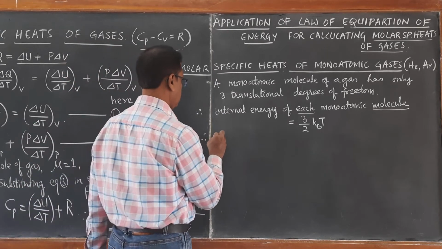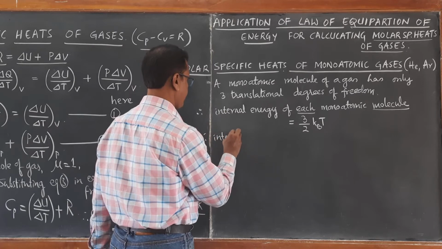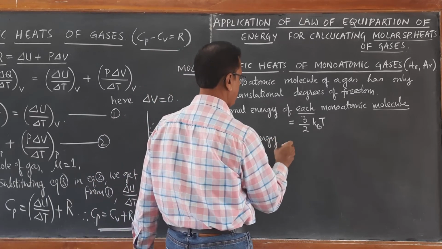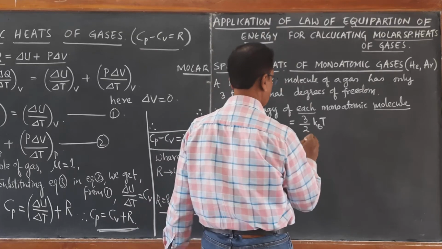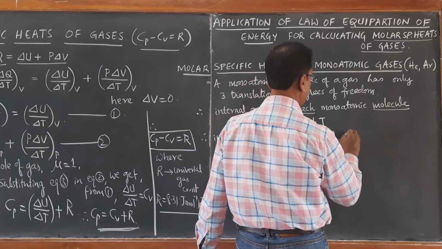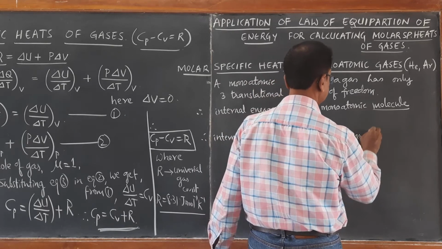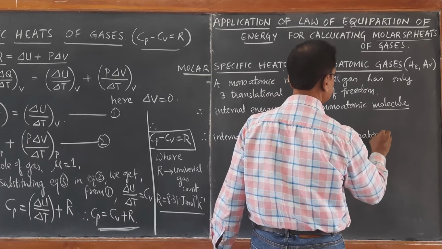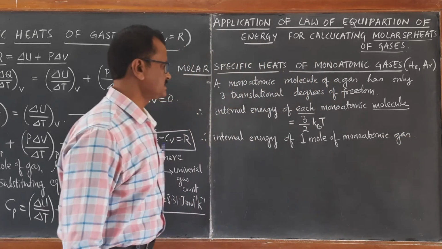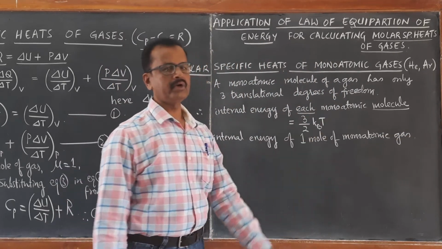Now we will apply for 1 mole of gas. Therefore, the internal energy of 1 mole of monoatomic gas should be multiplied by Avogadro number.